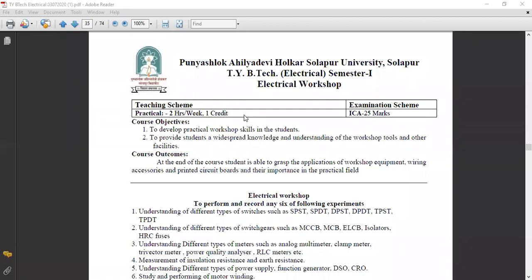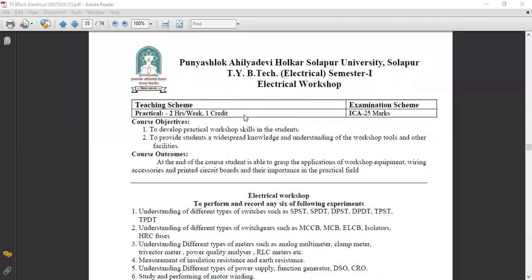So in electrical workshop, there are different practicals, different types of experiments we want to do actually practically. What is the objective of these practicals? It is to develop the practical workshop skill in the student.